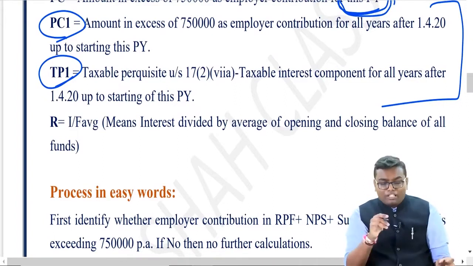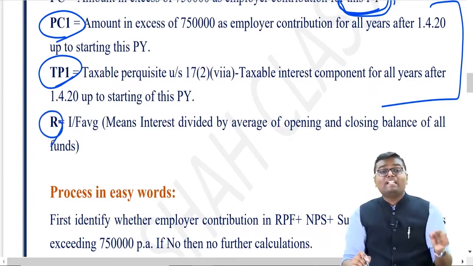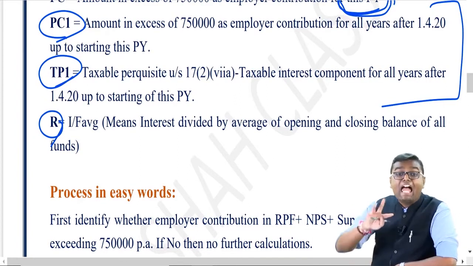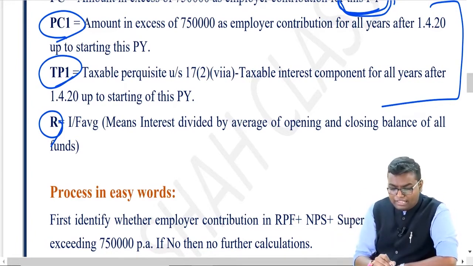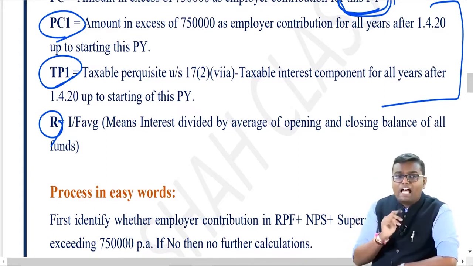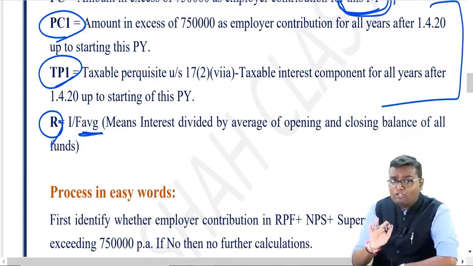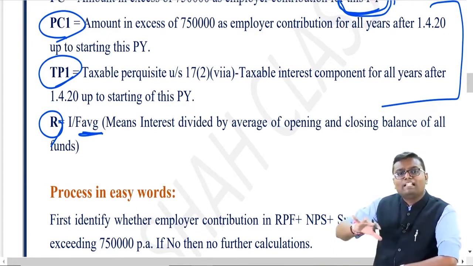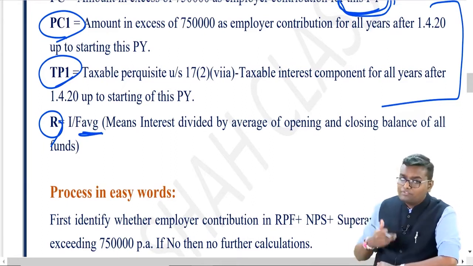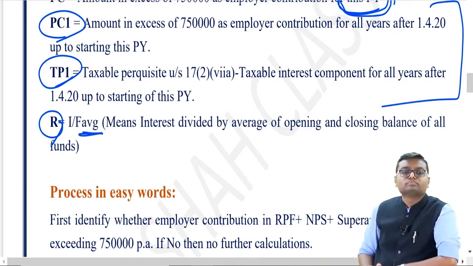But what is the meaning of R over here? Rate of interest. Average rate of interest. What I said? Average rate of interest. That means the interest of the year, what you got on this provident fund, divided by FAVG. That is what the formula says. It means interest divided by the average of opening and closing balance of all the funds for which you got the interest. Average interest.